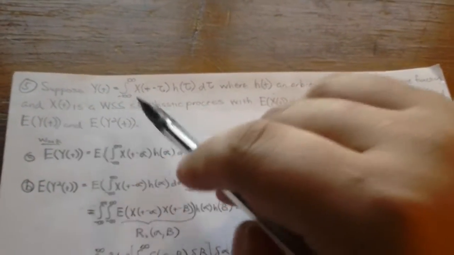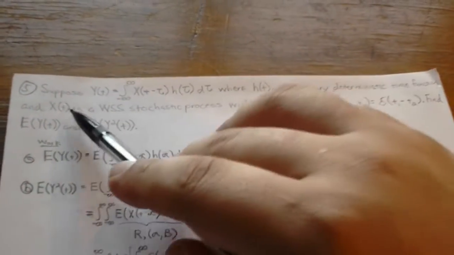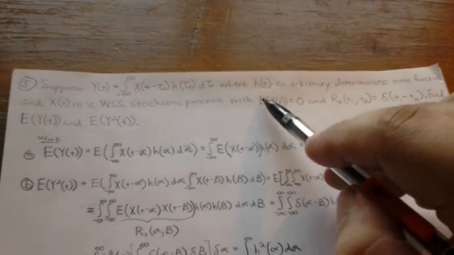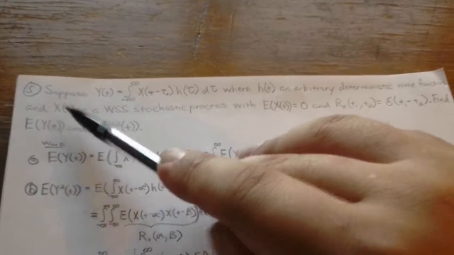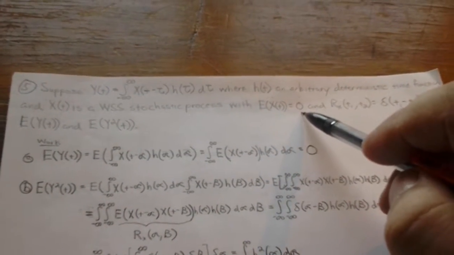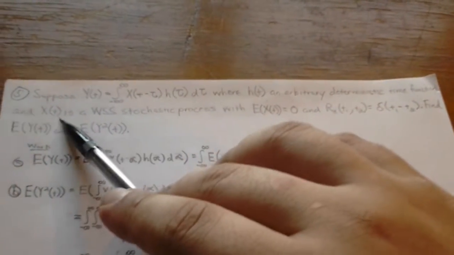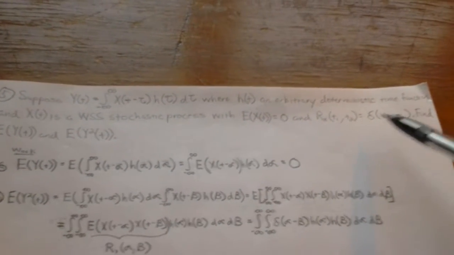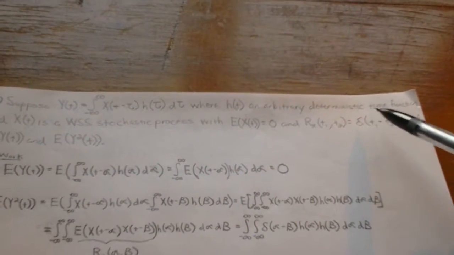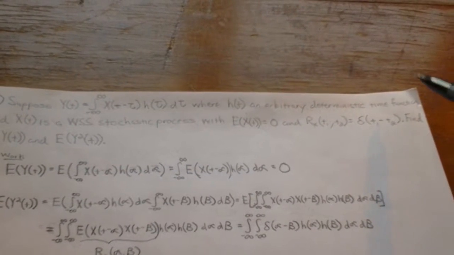The properties that we have are that the expected value of our process x of t is equal to 0. The other thing we're given is that the autocorrelation of x is defined by the Dirac delta function of t1 minus t2. So that's how we define these things.